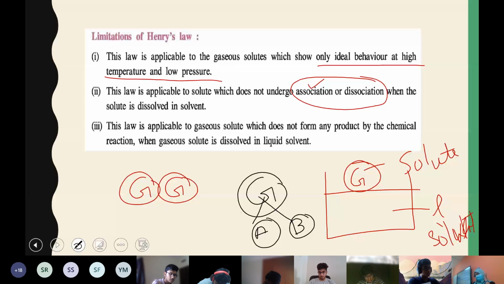Associate as in two gas molecules come together. Yes, for example, it's not applicable to things like carbon dioxide and nitrogen. There are certain gases like vapors which combine and exist as dimers. So they undergo association: two or more units join and exist as one unit. Or sometimes they break down into smaller units after dissolving. Either association or dissociation after dissolving means this law is not applicable to such a system. So that is the second limitation of Henry's law, that it's not applicable to gases which undergo association or dissociation after dissolving in the liquid.